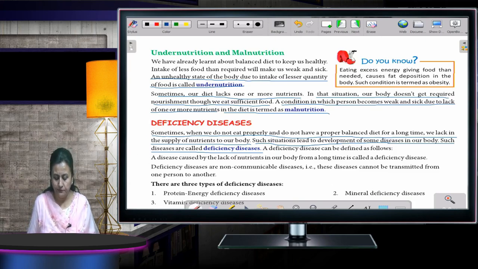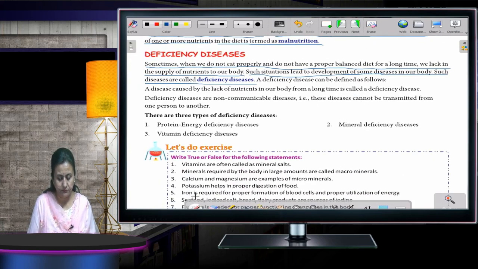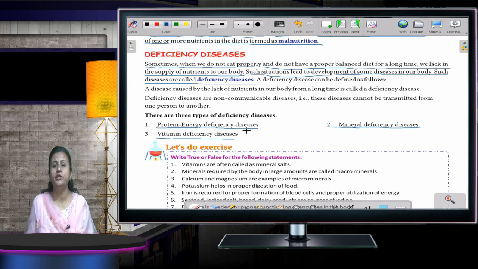Okay. Now, there are three types of deficiency diseases. First is protein energy deficiency disease. We are not taking proper proteins, or proper minerals. Then we have mineral deficiency disease, and the third one is vitamin deficiency disease. So there are three types of deficiency disease: mineral, protein and vitamins. Vitamins or vitamins, you can say either, as I told you. So these are the three different deficiency diseases. Okay.